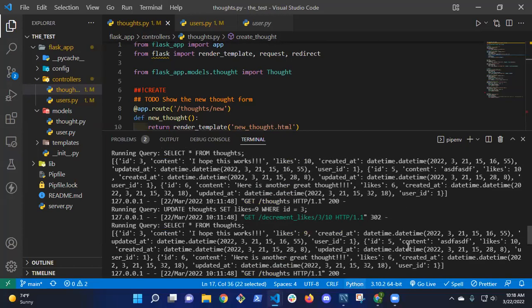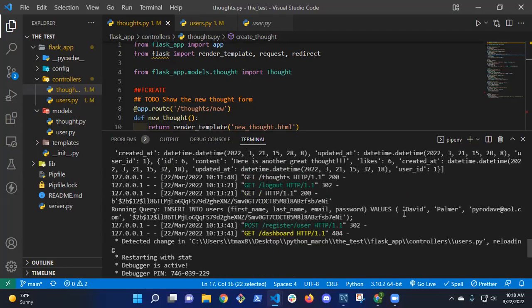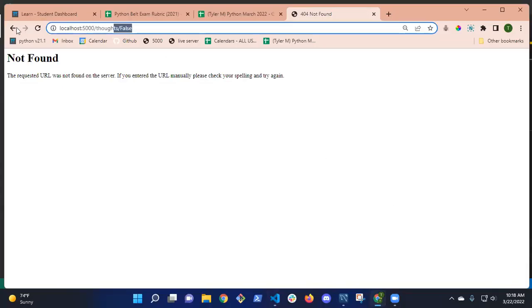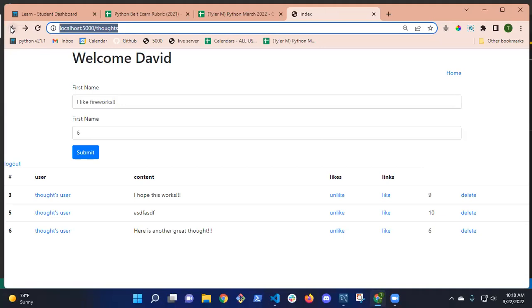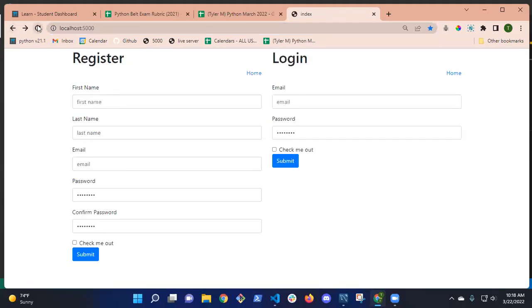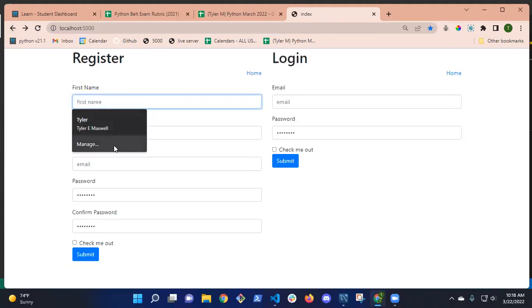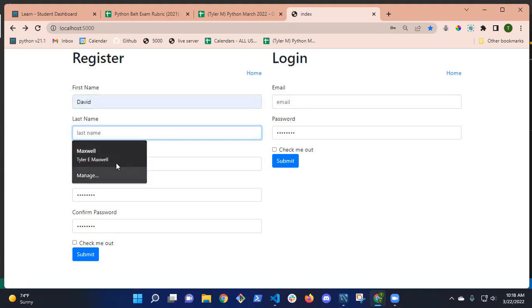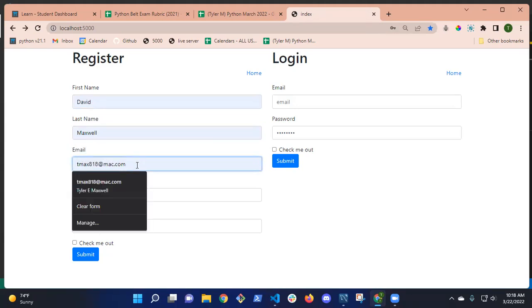So where should I check next? Because what I did was, and let me just make sure. So I'm retracing my steps. I try to insert a new user. Let's make it David Maxwell and change the email.